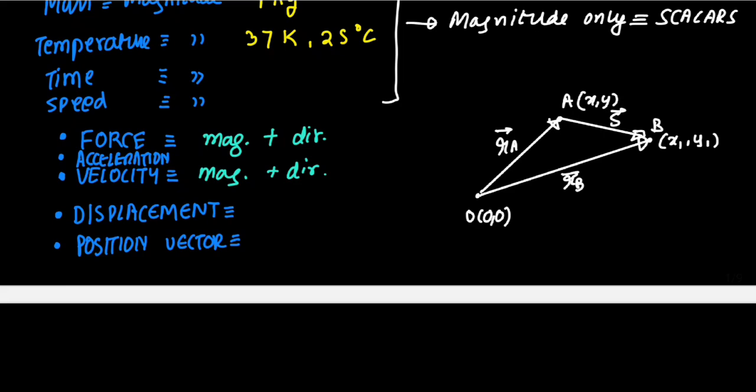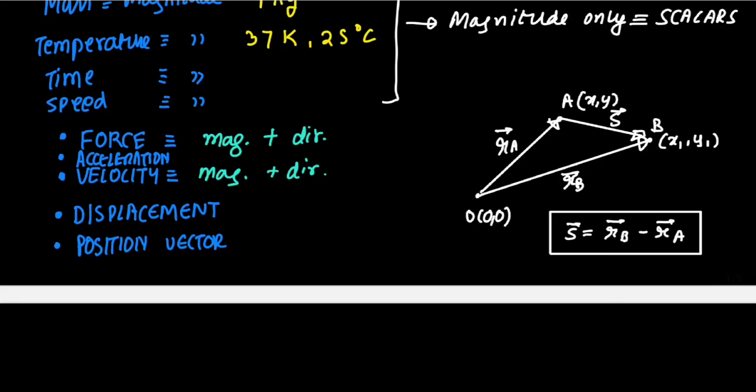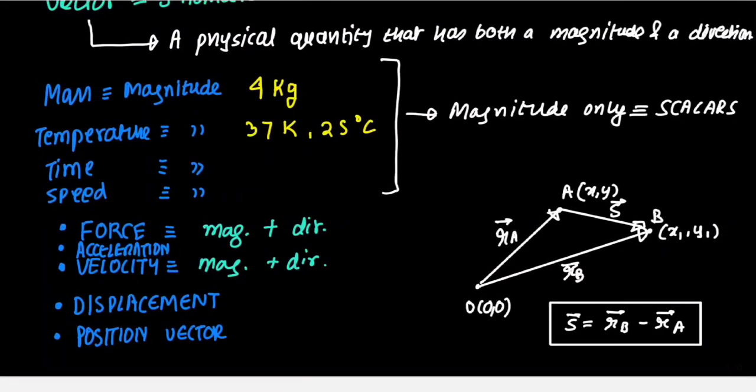In the next video, I'm going to show you how we represent vectors on pen and paper, and then I'm also going to show you how to add vectors so that I can tell you then how the displacement vector is going to be RB vector minus RA vector. Don't worry if you don't understand how I wrote this thing. I'm going to explain that to you in great detail in the upcoming video or in the video next to the upcoming video.